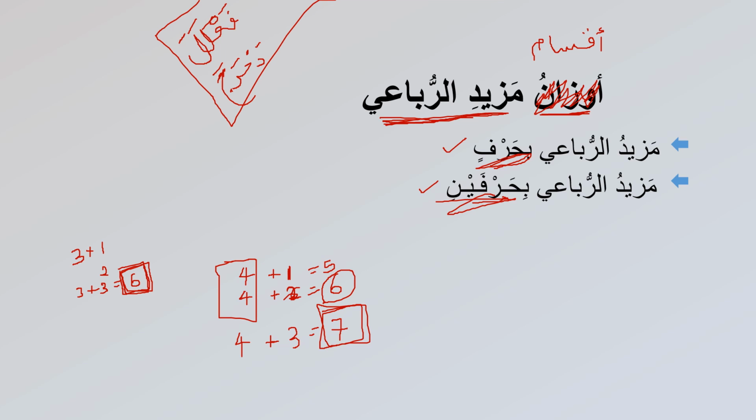So let's look at the next one, which are the awzan. Let's look at the first one, mazidu rubai bi harfin. Mazidu rubai bi harfin: increasing the mujarrad rubai, the 4-letter root verb, with 1 letter. That is adding a letter to the 4-letter root verb. Let's look at it. It has waznun wahid, it has only one template. So the template is what?